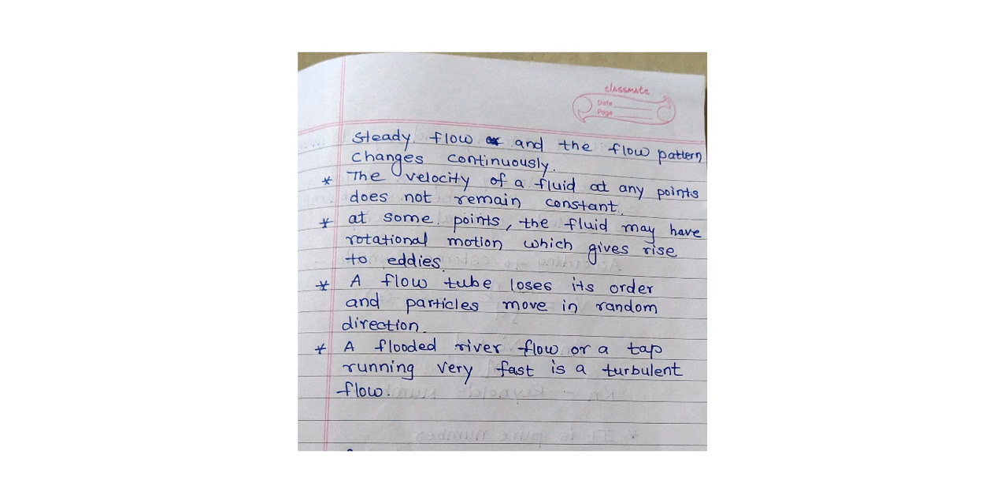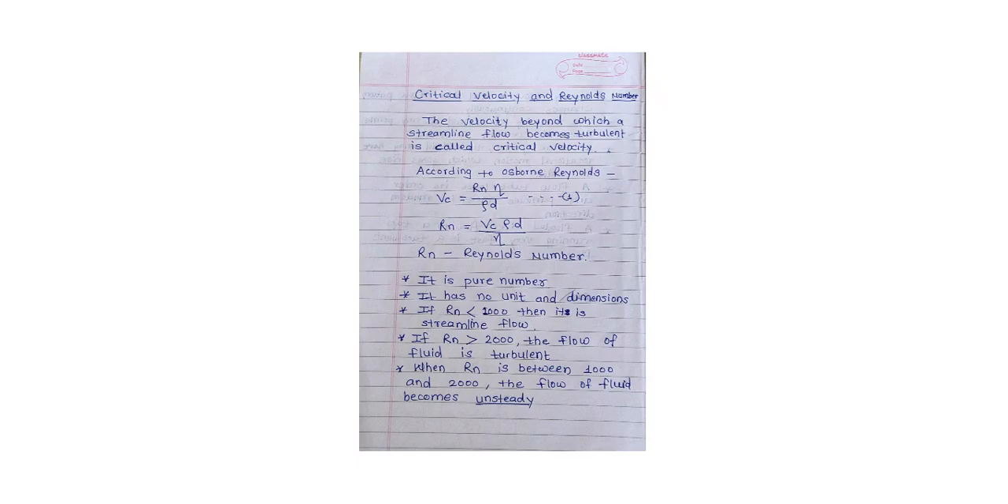Next is critical velocity and Reynolds number. In the flow of fluid, whether it is a streamline or turbulent is differentiated on the basis of velocity of the flow. For this, what is the critical velocity? The velocity beyond which a streamline flow becomes turbulent flow is the critical velocity. According to Osborne Reynolds, Vc = Rn η / (ρ d).